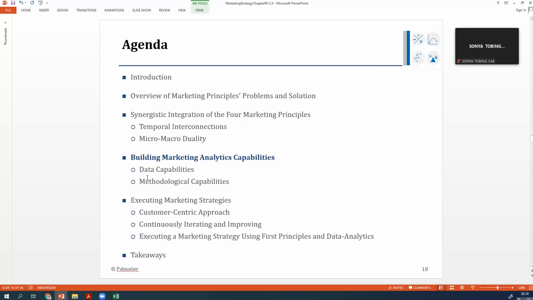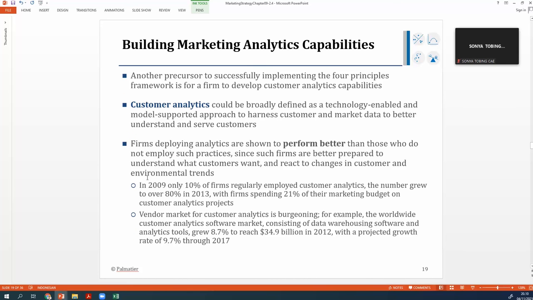So the next is how to build the marketing analytics capability in your company. You have learned, so you now have marketing analytics capability. You've done the clustering, that is analytics capability. You have done the recency frequency monitoring, that is analytics capability. So you have managed to have the capabilities.